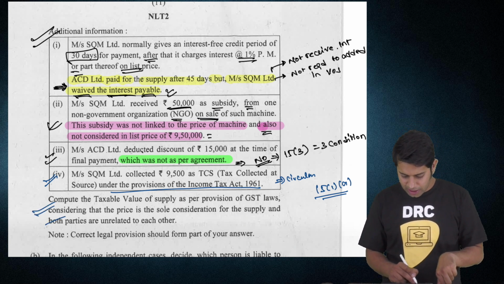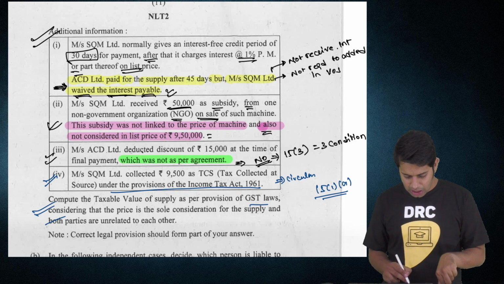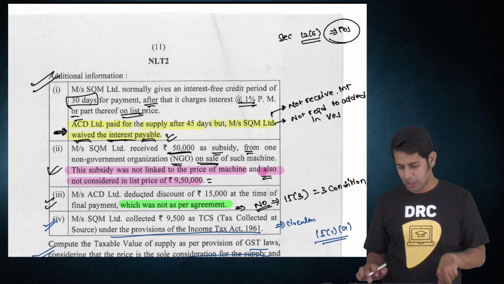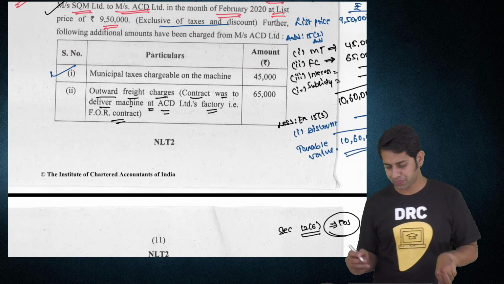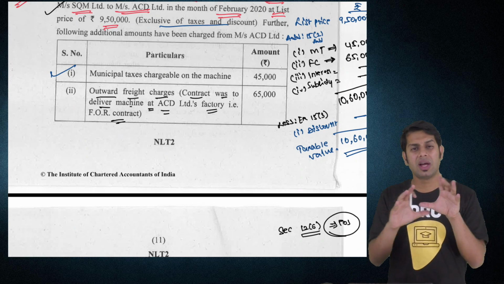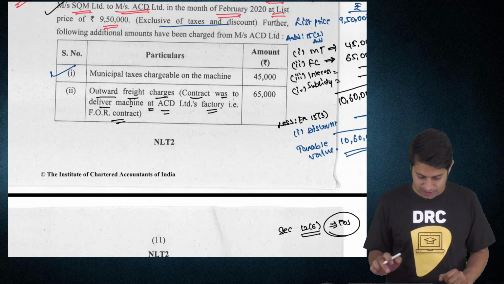So compute the total taxable value as per the provisions of GST law, considering the price is the sole consideration and the parties are unrelated persons. So what will be your taxable value? The taxable value will be 1,60,000. Now we'll see all the provisions in our chart material once.